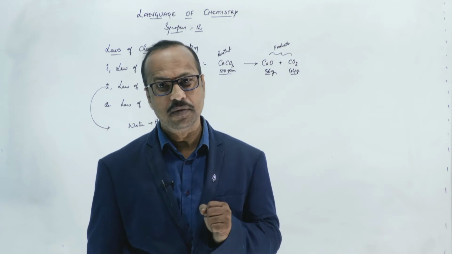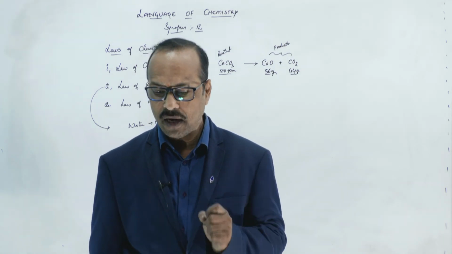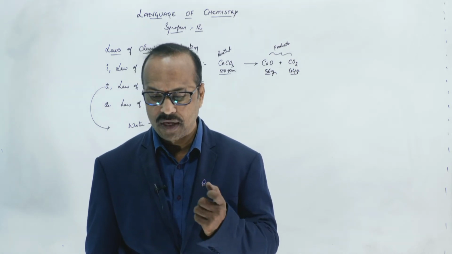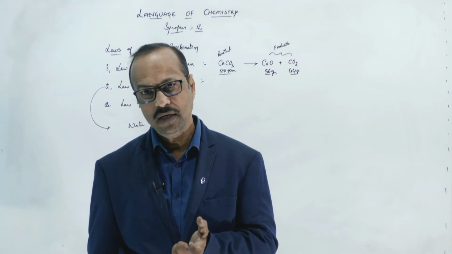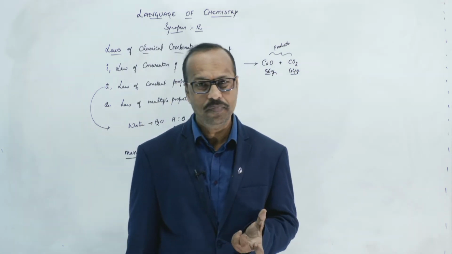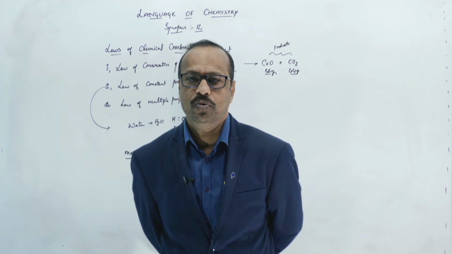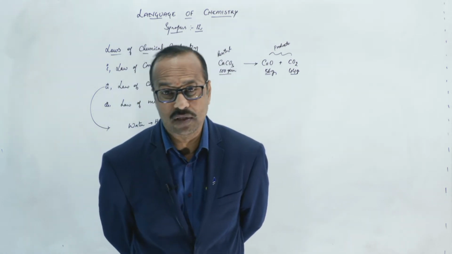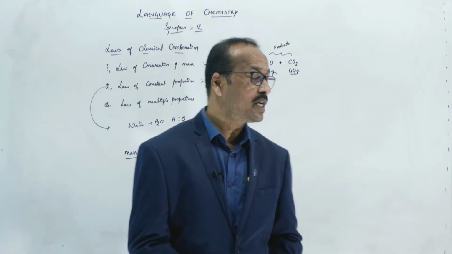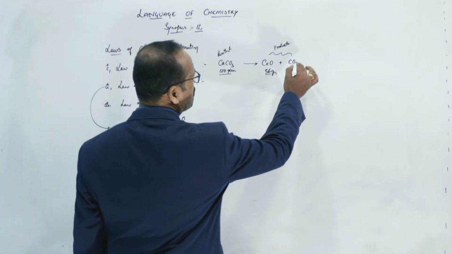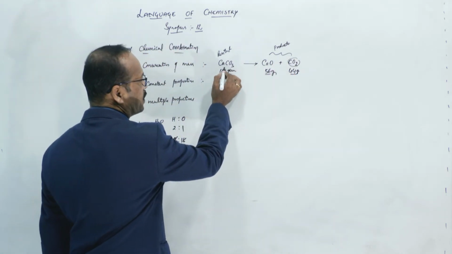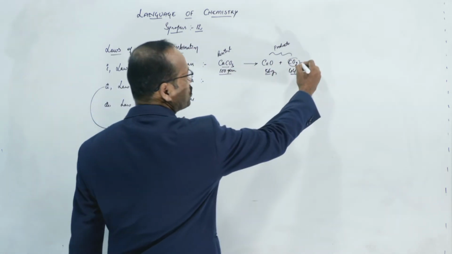You can see it on page number 99: a chemical compound always consists of the same elements combined together in the same proportions of mass. So wherever you take water, the composition remains the same. Water is made up of 2 hydrogens and 1 oxygen and the mass ratio is 1 to 8. For example, take carbon dioxide. Here I am preparing carbon dioxide by heating calcium carbonate, so I got carbon dioxide.